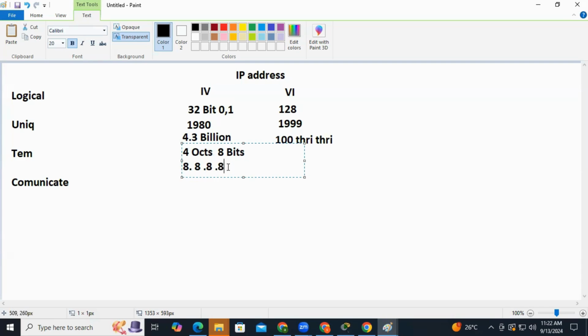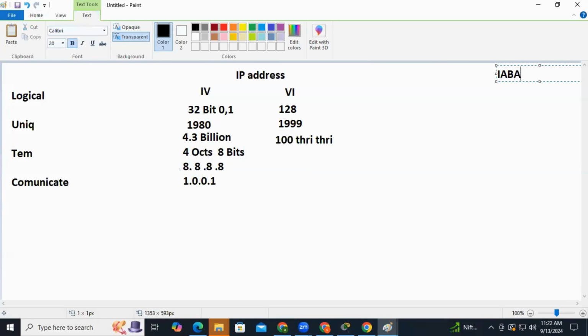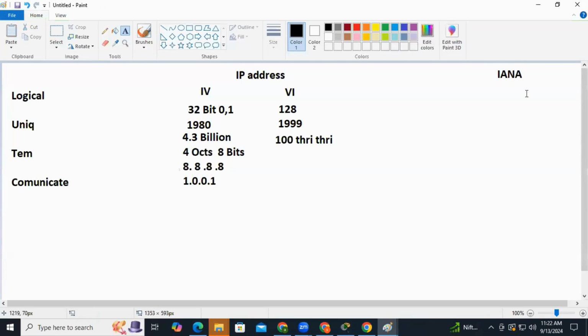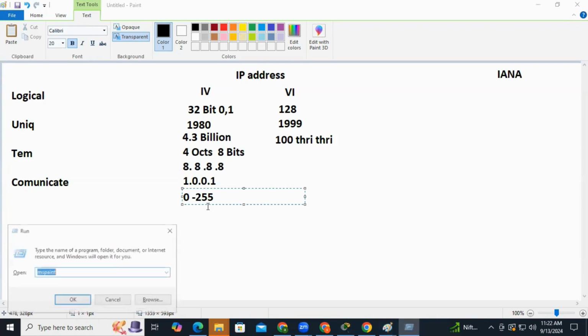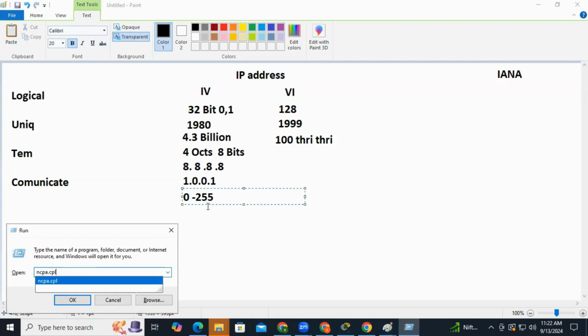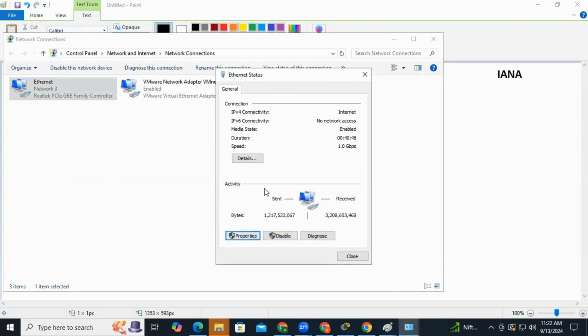An example IP address is given like this: 1.0.0.1. Each octet contains 8 bits. This IP version 4 was designed by IANA, the Internet Assigned Numbers Authority, and the range of addresses you can assign to your computers is 0 to 255.